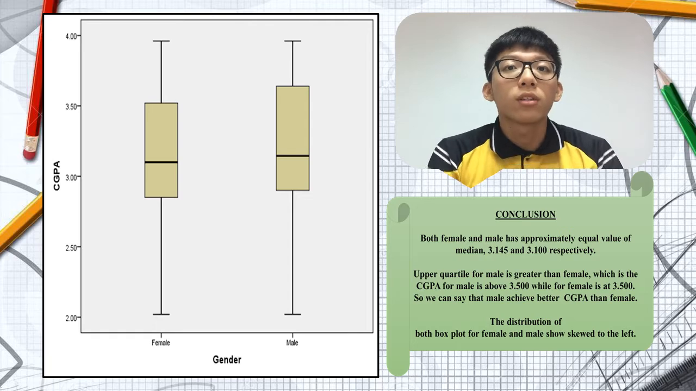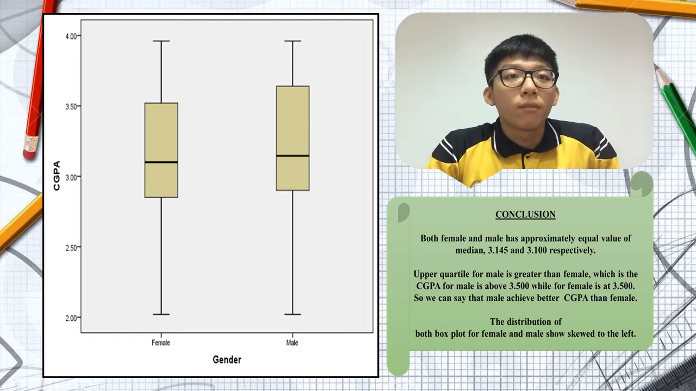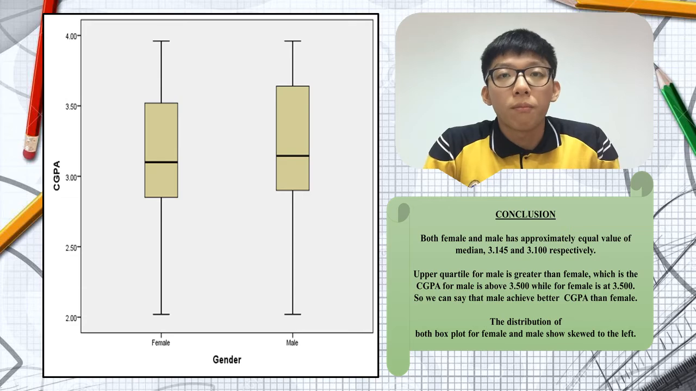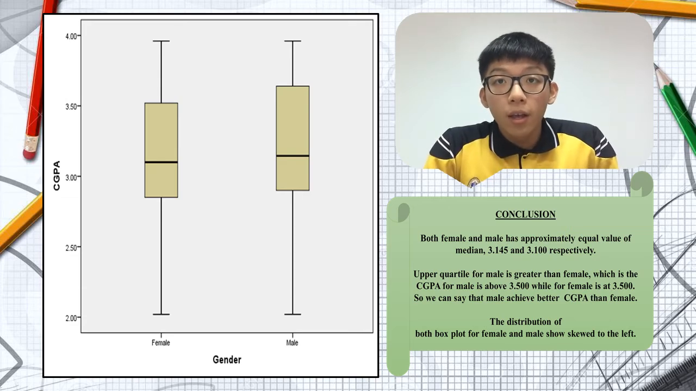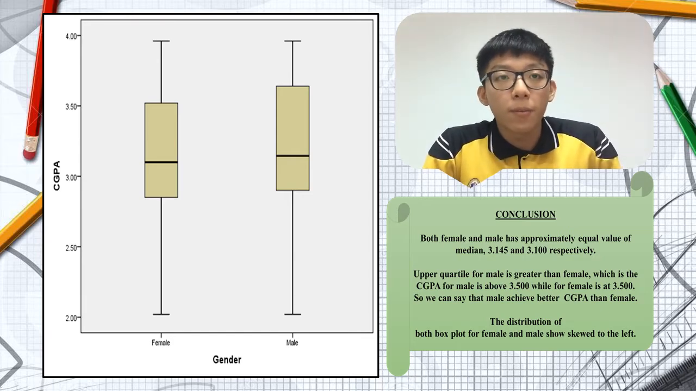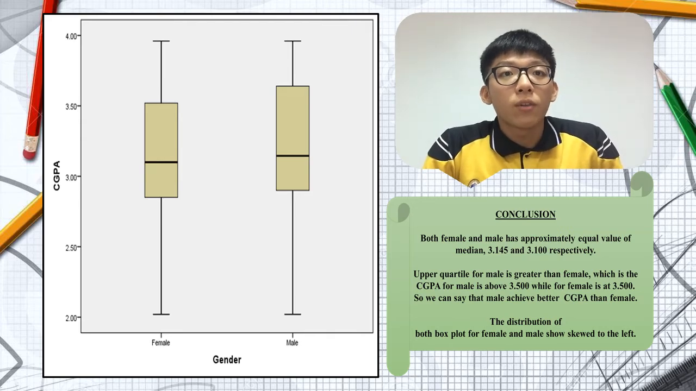I will talk about the gender with CGPA. From the box plot, we can know both female and male have approximately equal values of median, which are 3.14 and 3.1. The upper quartile for male is greater than female, which is the CGPA for male is above 3.5 while the female is 3.5. So we can say that male achieve better CGPA than female. And the distribution of the box plot for both genders shows skewed to the left.